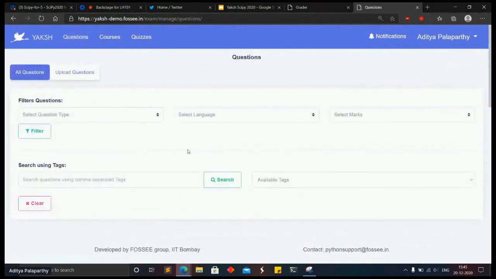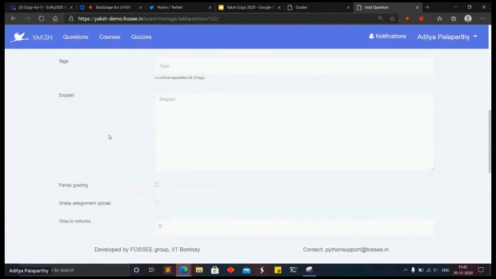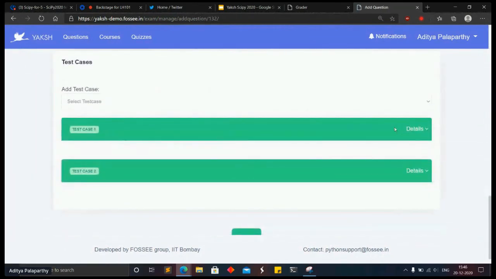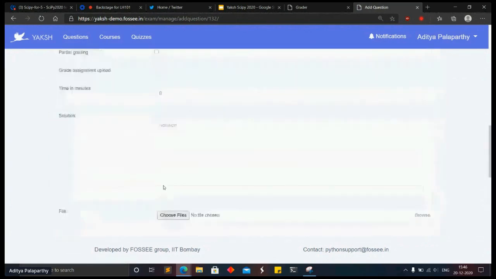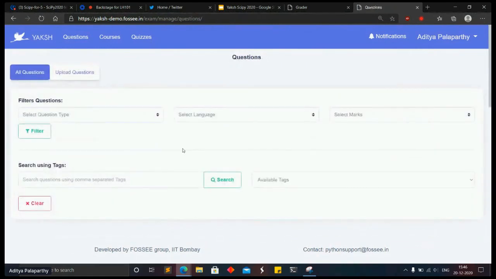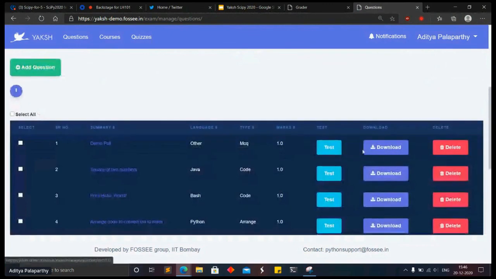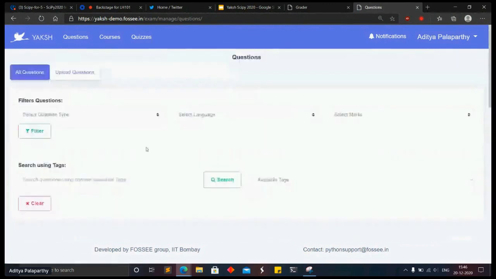Then we have this quiz interface wherein you can quickly create a question. As you can see, I have already created a question which is here. Short of time, but I hope I am not going too fast. Once you create a question, you can quickly test it. You can download it, delete it, search by tags and everything.